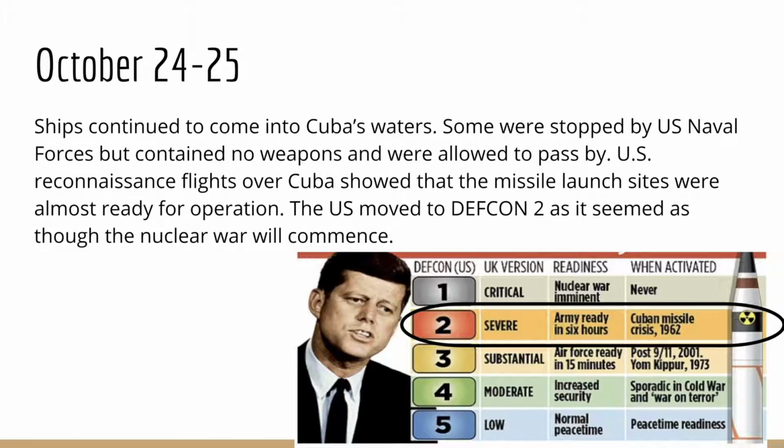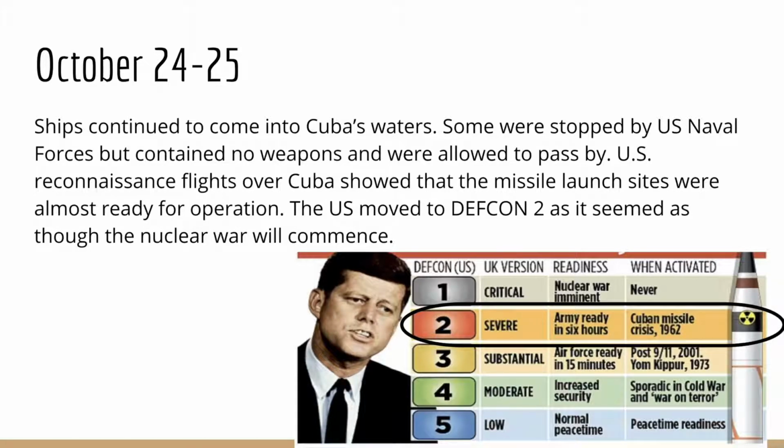This is the only time in history where the U.S. moved to DEFCON 2. The DEFCON system is a ranking of the level of alertness that the U.S. Army is at as it is about to go into war. DEFCON 5 is the lowest, and that shows that there is peace and everything is normal and under control.